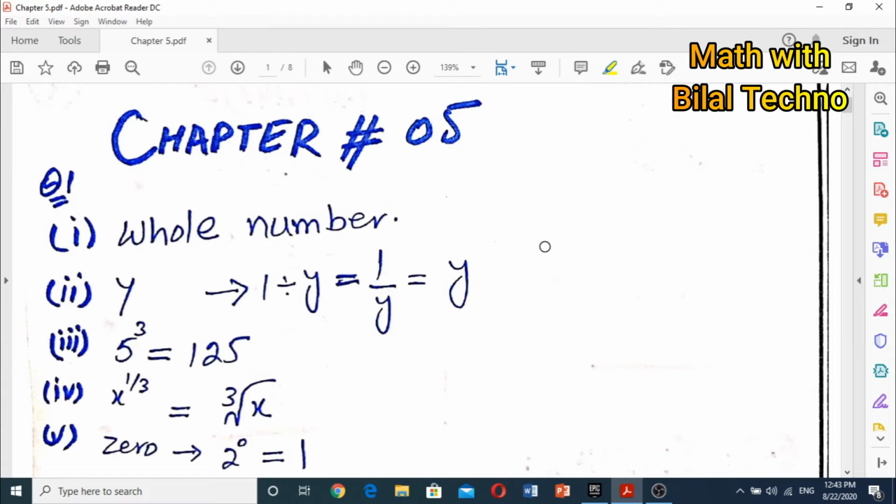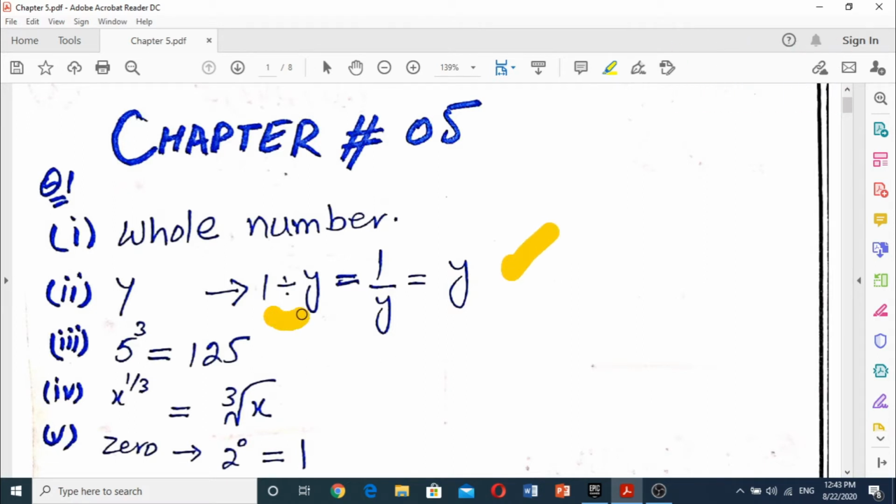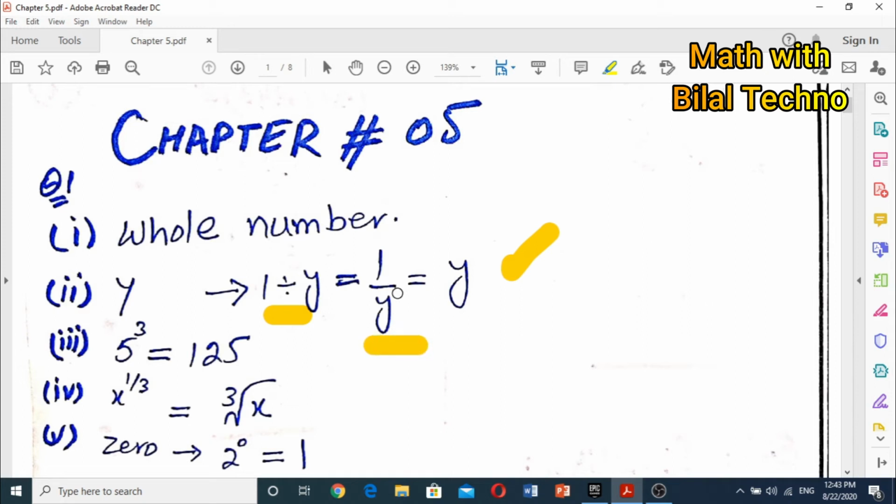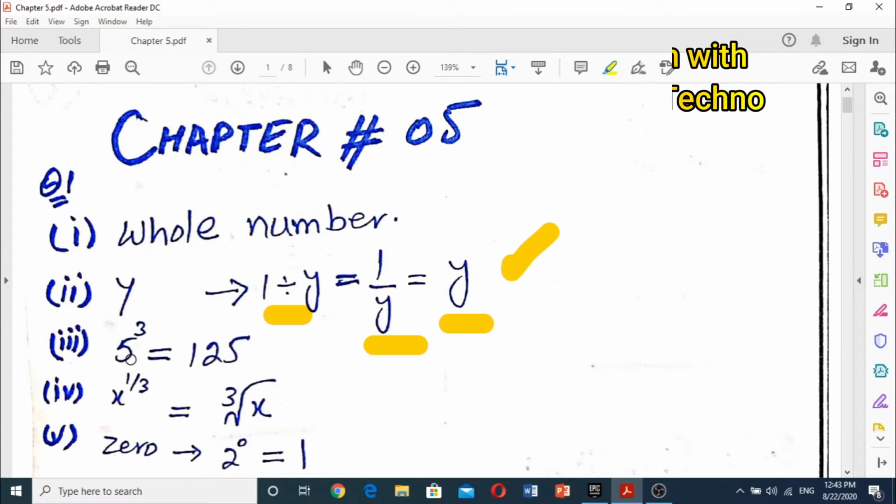So its answer is y. How is it y? 1 divided by y, we can write it in this way. So its reciprocal is y. I hope it is clear. Now the third is, the third power of the base 5 is. So what is the third power of base 5?